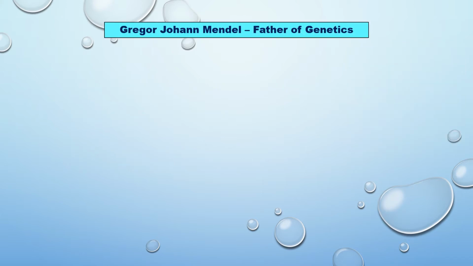Gregor John Mendel, father of genetics. Mendel's experiments are the foundation for modern genetics, so he is called the father of genetics. Mendel was an Austrian monk. He was born in 1822 to a family of farmers in Silesia, Czechoslovakia.